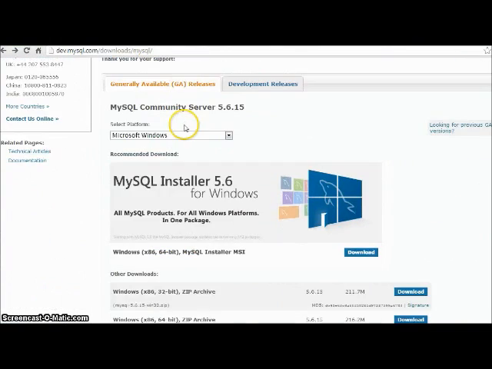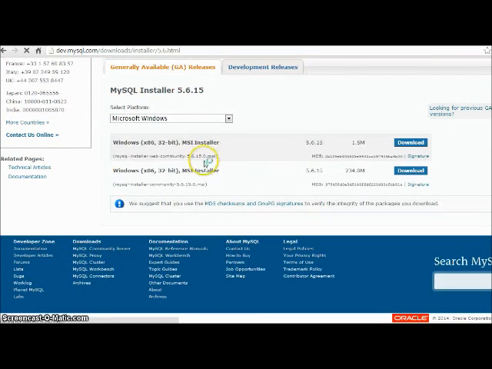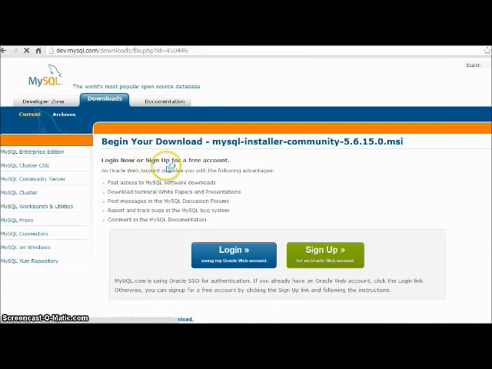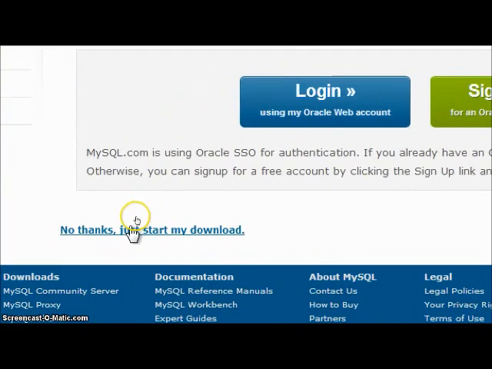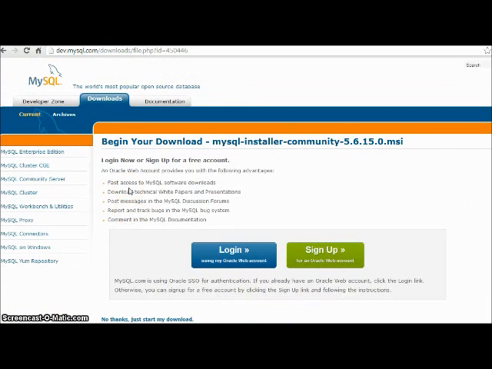dev.mysql.com/downloads/mysql, and here click on MySQL installer 5.6 for Windows. On this page click on download for the MSI installer, and here click on no thanks, just start my download. When you click on this, it will start the download. Just save the file somewhere. Now, in the meanwhile, we'll be enabling the IIS service.